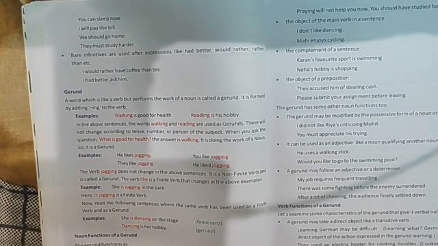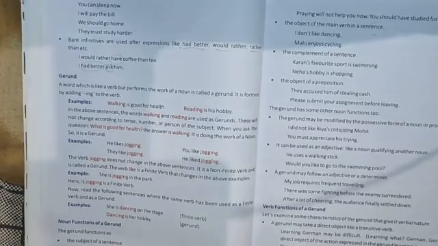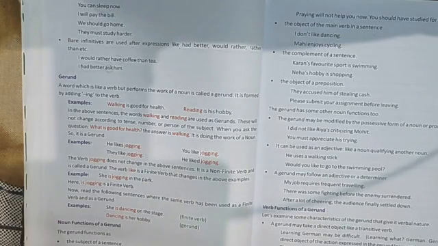Okay. Next is your gerund. What is a gerund? A word which is like a verb but performs the work of a noun. A gerund is the word which is a verb but it does the work of a noun. For example, walking, reading, jogging. These are verbs. Jog is the verb.